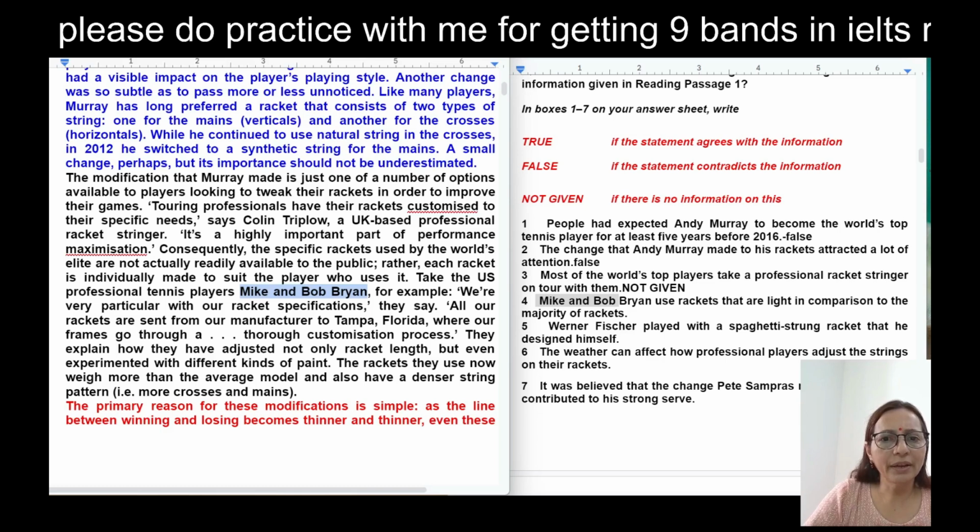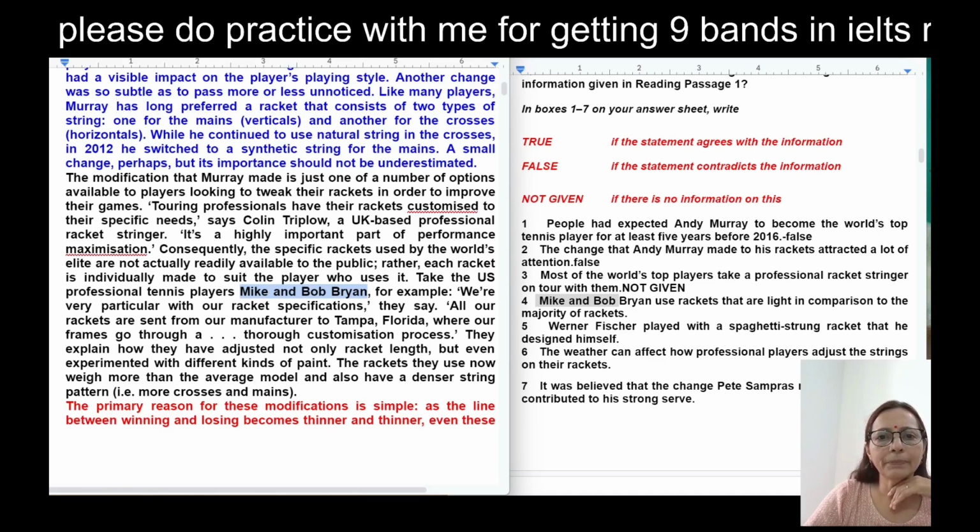Consequently, the specific rackets used by the world's elite are not actually readily available to the public. Rather, each racket is individually made to suit the player who uses it. Now, you will say the world's top elite are not actually... This is the location. It is clearly given in those lines, about the third sentence.